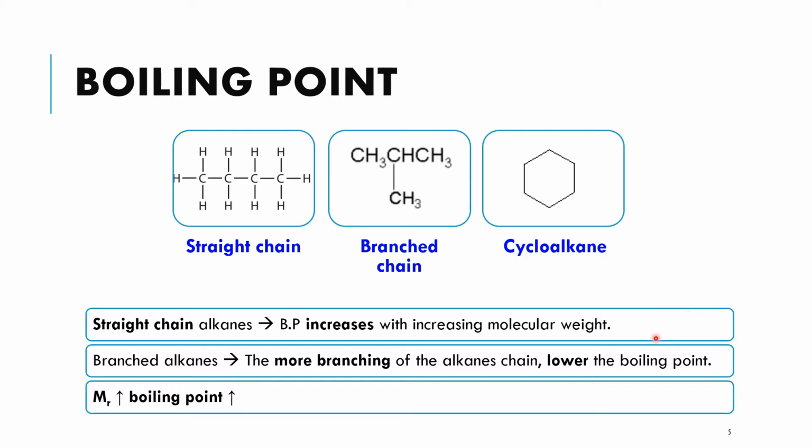So from these two points, can you relate with what you have learned in the previous semester 1? If you still remember, you have learned ada 3 factors yang kita akan gunakan untuk determine the variation of boiling points of certain molecule. Okay, iaitu sama ada nak menggunakan factor molecular size, molecular shape, dan juga molecular polarity. So we are going to apply the concept in discussing boiling point of alkanes.